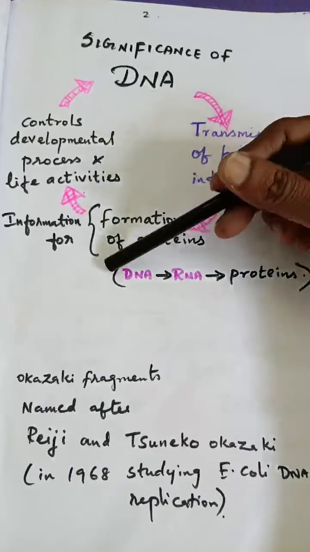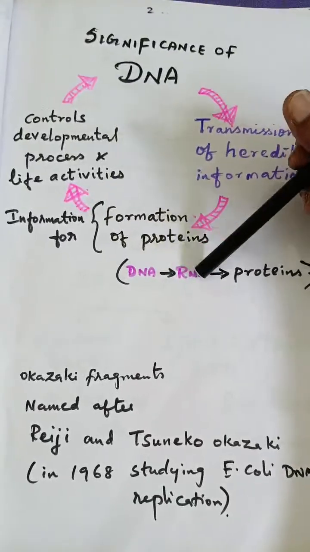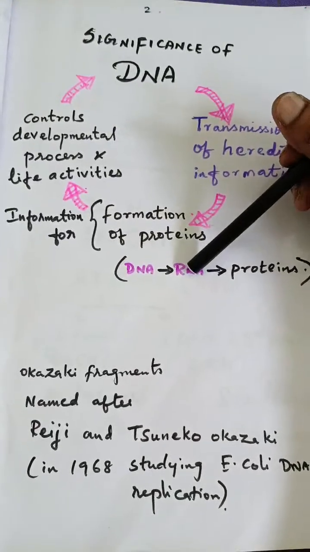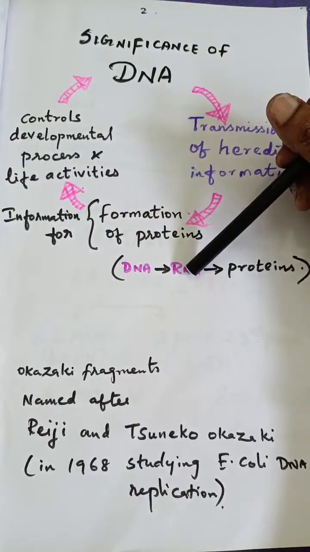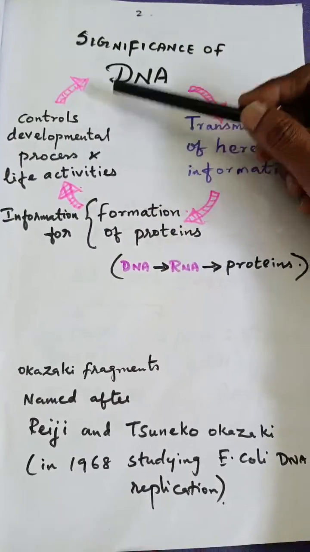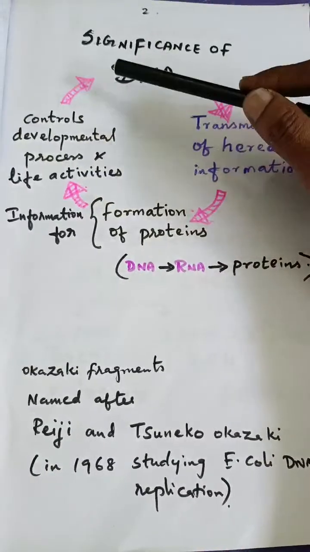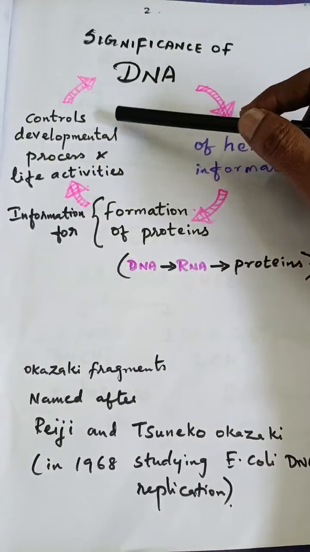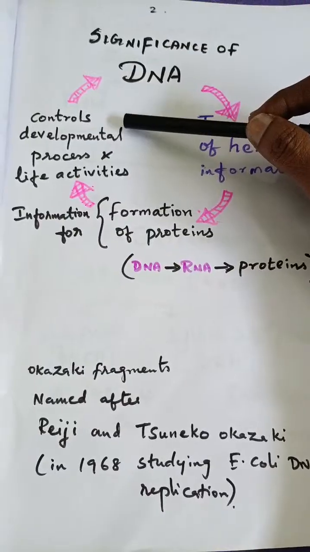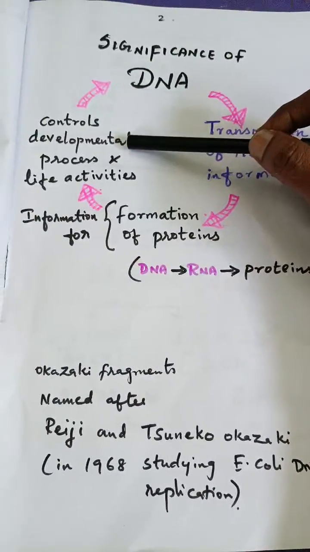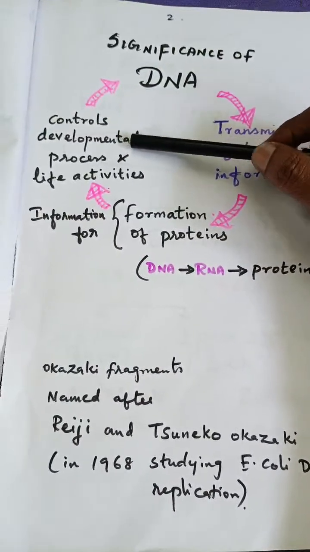So in between the DNA and protein there is an RNA formation. What is RNA? It is ribonucleic acid. And the final significance of DNA is that DNA is the major one which controls all the developmental processes in the living organism, and all the life activities in the living organism.